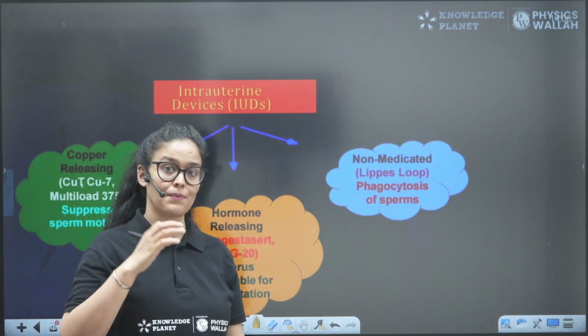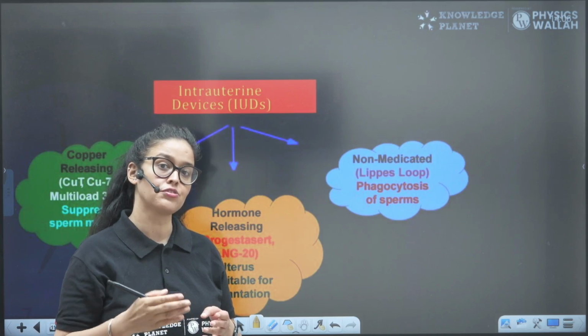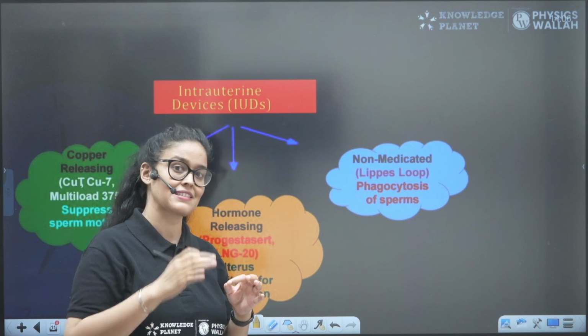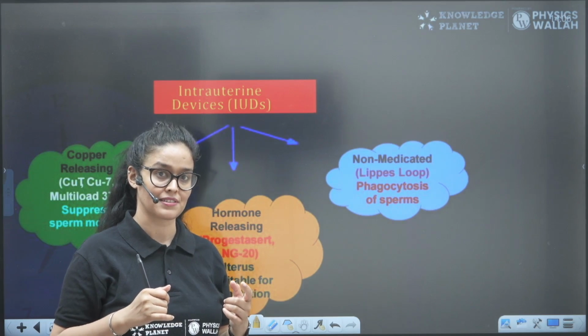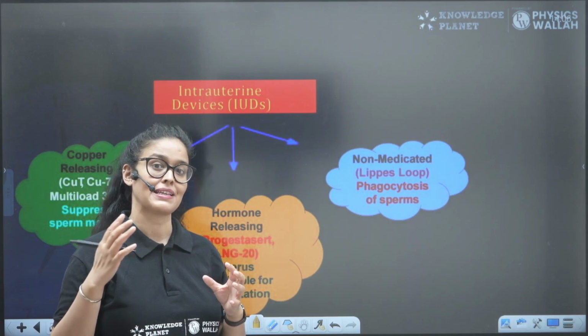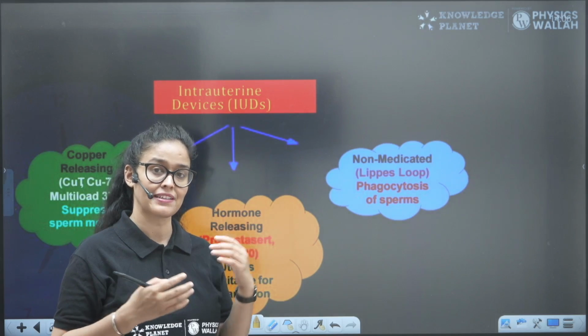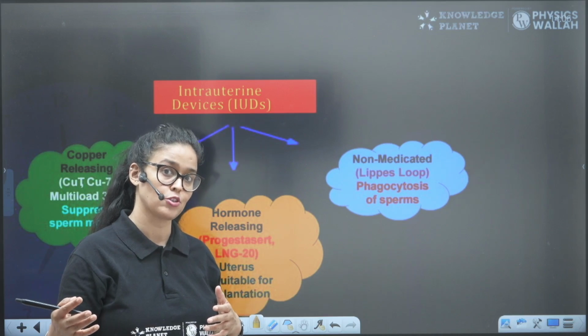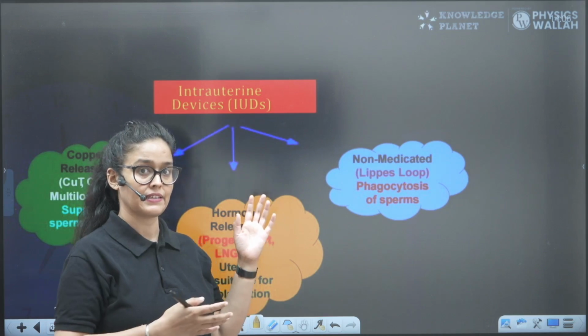Next, when we talk about IUDs, intrauterine devices, these IUDs are basically inserted inside the uterus, right? And this is done by an expert. The user cannot do it personally, right? They have to consult expert doctors or nurses to go for the IUDs.